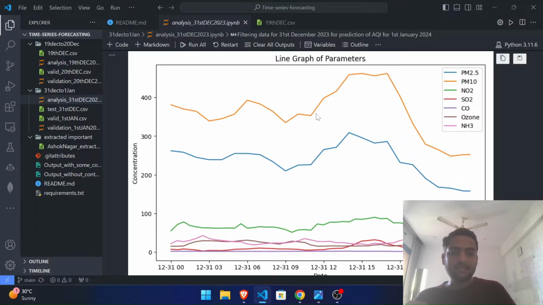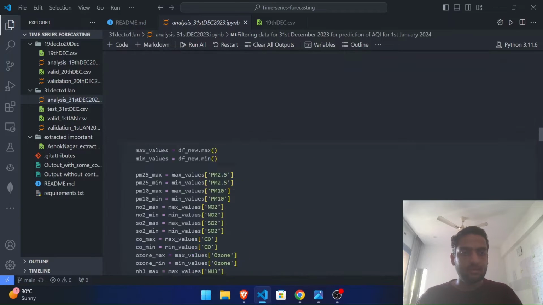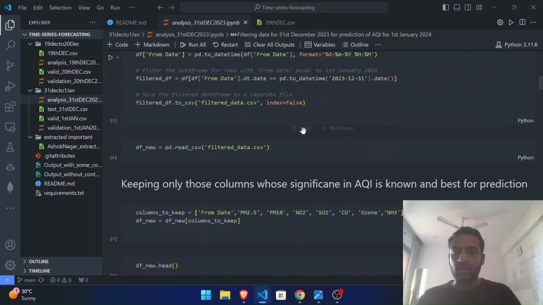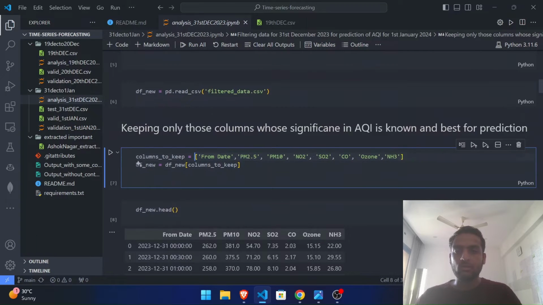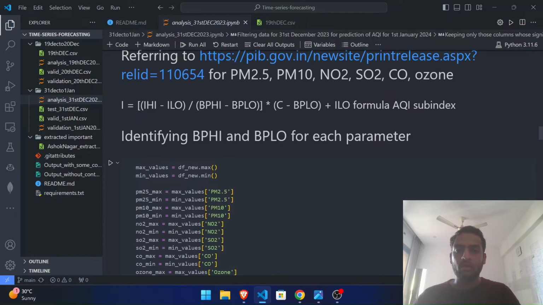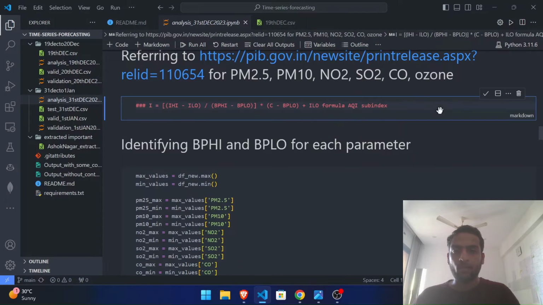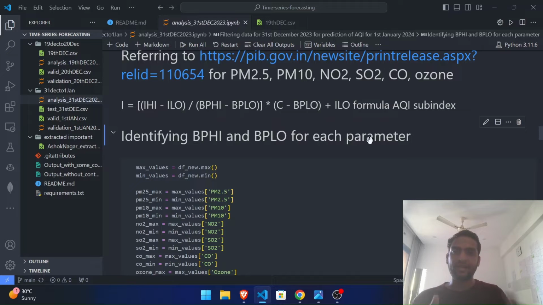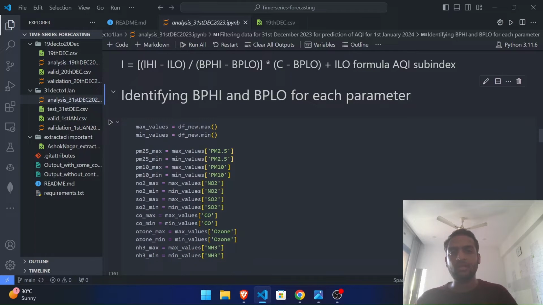So we analyzed that these three lines, that nitrogen dioxide, particulate matters of 2.5 and 10, and other three are most contributing towards the air quality index. So what we selected is to analyze and to keep only those parameters. And here we used this sub-index formula, and the best and the worst index which will be calculated by this formula will be the AQI for that day.